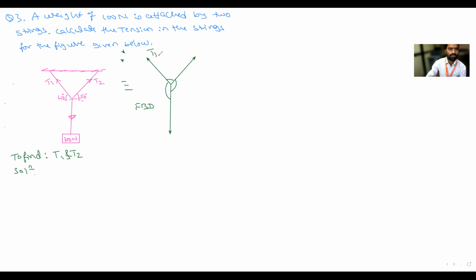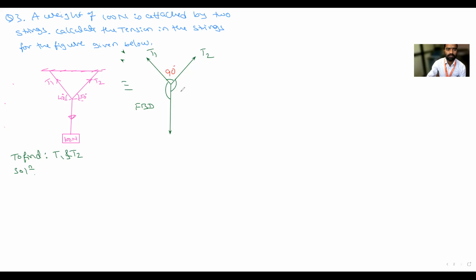So T1 force is here. This is T2 force. Can you tell me what is the angle between T1 and T2? 90. Okay, so this is 40, and this is 50. With respect to vertical, this is 40. 50 plus 40, that is 90. Then a straight line is 180. So it means the angle between T1 and T2 is equal to 90 degree.